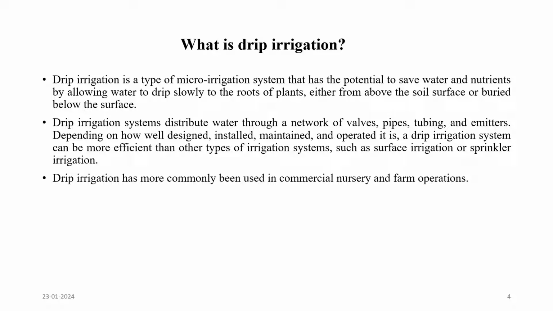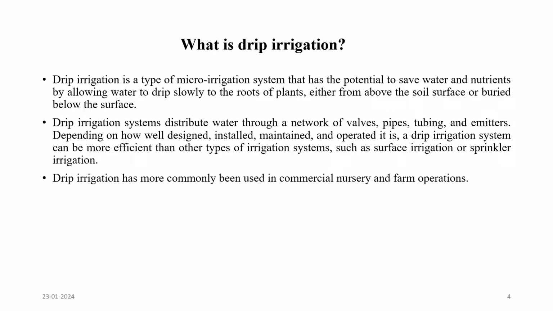Drip irrigation systems can be more efficient than other types of irrigation systems such as surface irrigation or sprinkler irrigation. Drip irrigation is more commonly used in commercial, nursery and farm operations.